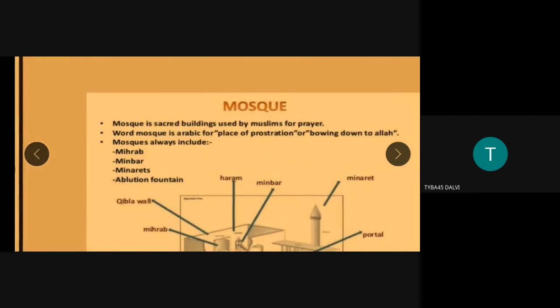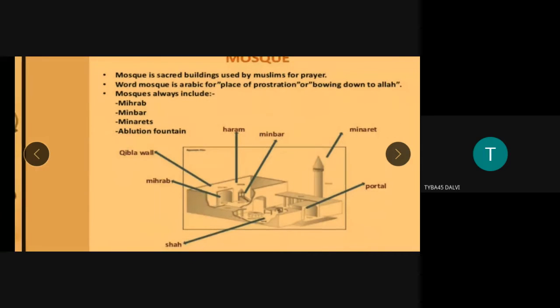Now see, the mosque always includes various types of architectural elements. The first is a mihrab, second is a minbar, third is a minaret. Minarets are present everywhere. It is attached to the mosque prominently, and it is attached to the tomb also. Then there is the ablution fountain, and this is the Qibla wall. I will explain one by one.